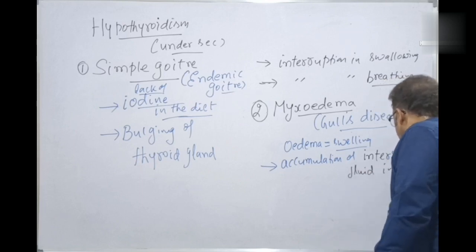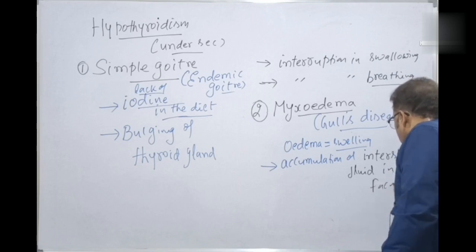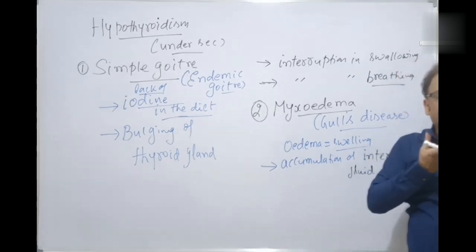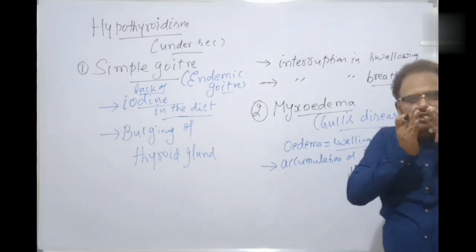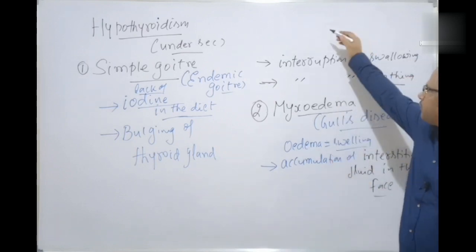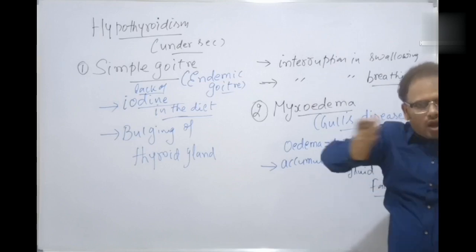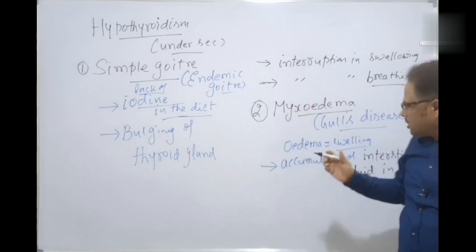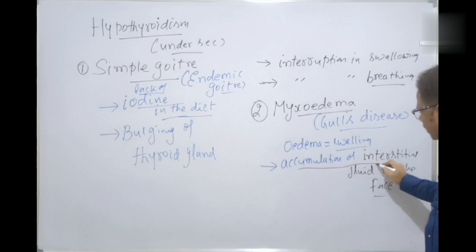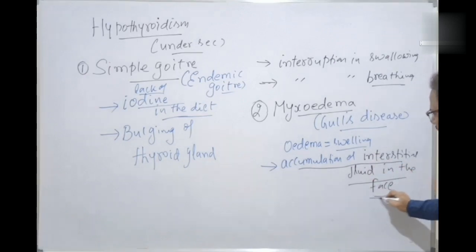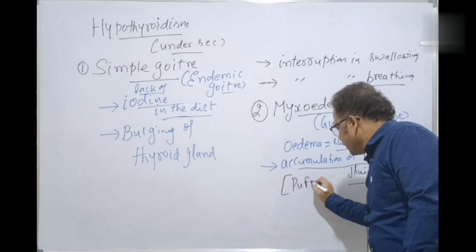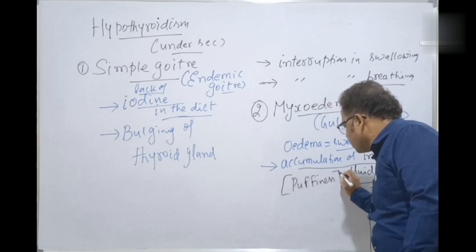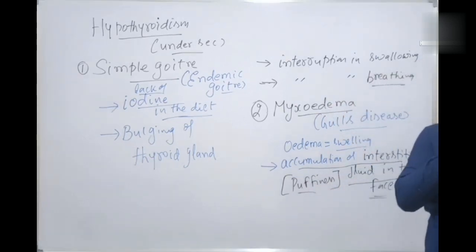In the face, there is an accumulation, deposition of interstitial fluid. So the face gets swollen. This is a normal face, for example, and it gets swollen. Why? Because of the accumulation, deposition of interstitial fluid in the face. So there is a puffiness in the face. The face gets swollen.